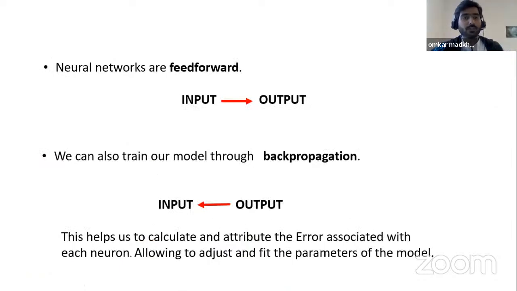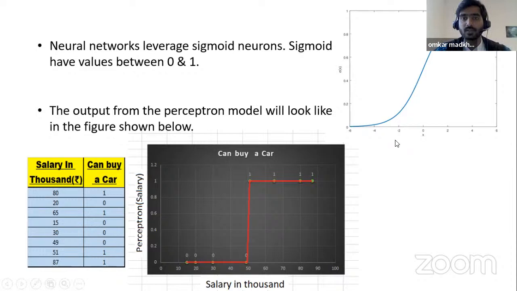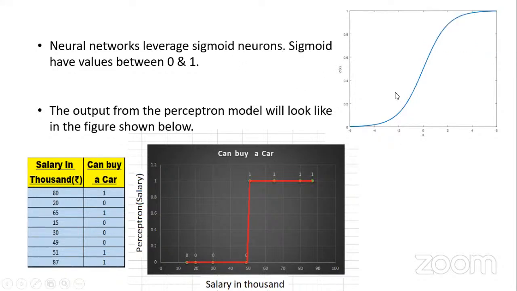Neural networks are feed forward, that is, they go from the input layer to the output layer. Hold on, go back to the example on the previous slide. Now what is the sigmoid function doing over here? The sigmoid function gives us a range between zero and one. It's an activation function.